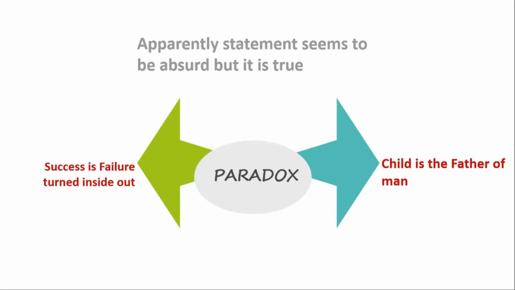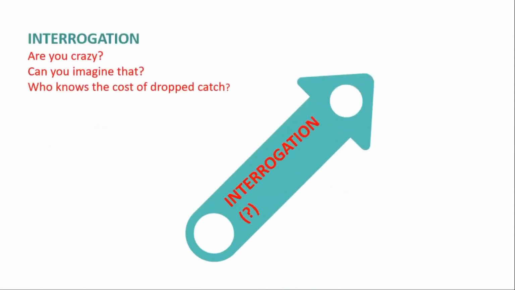So this is paradox. After paradox we will move to the next figure of speech and it is very simple. It is interrogation. In interrogation, statements are converted into question form. इथे जे स्टेटमेंट आहेत ते क्वेश्चन फॉर्म मध्ये कन्वर्ट केलेले असतात. And these questions may be modal auxiliary, verbal questions, or WH type questions. And these questions do not need to be answered. So, are you crazy? Can you imagine that? Who knows the cost of drop catch?